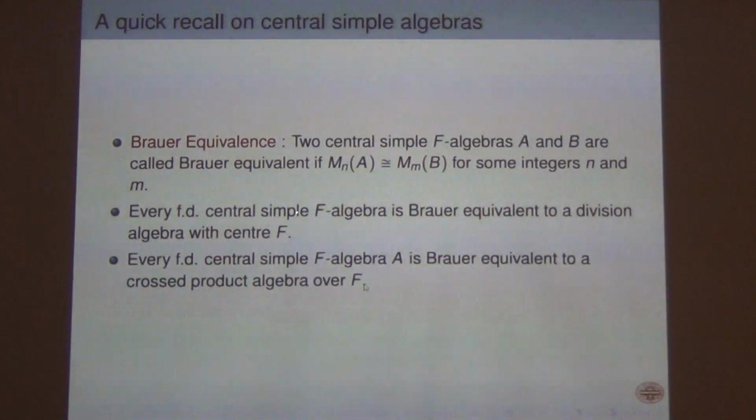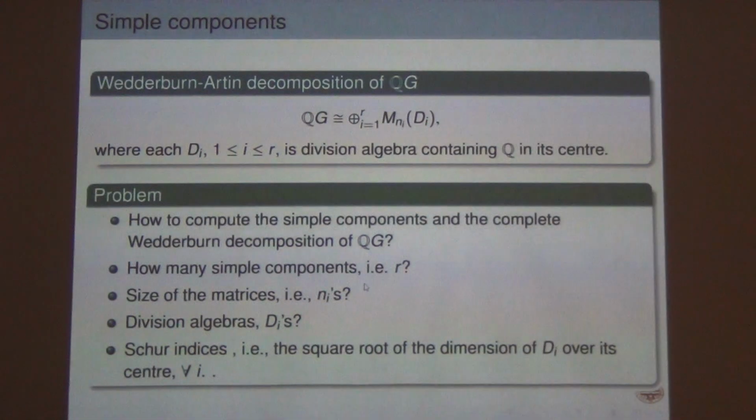This is a well-known result in the theory of central simple algebras, that every finite dimensional central simple algebra is Brauer equivalent to a division algebra with center F. And also every finite dimensional central simple F algebra is Brauer equivalent to a cross product algebra over F. So our interest is in these central simple algebras.